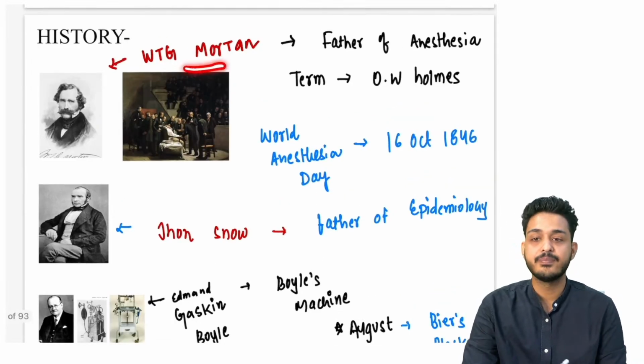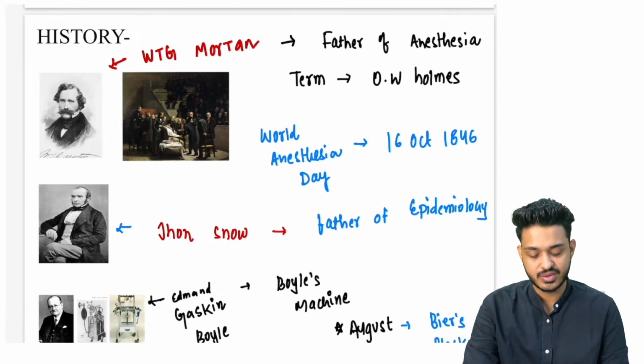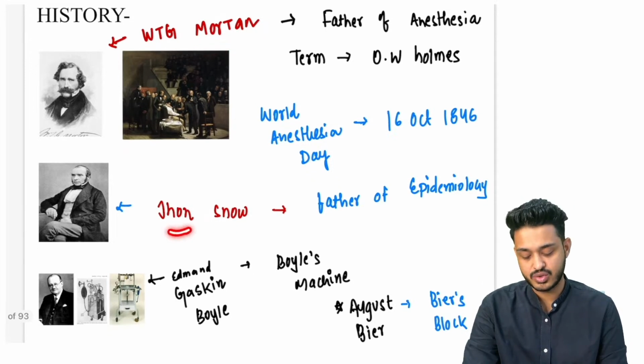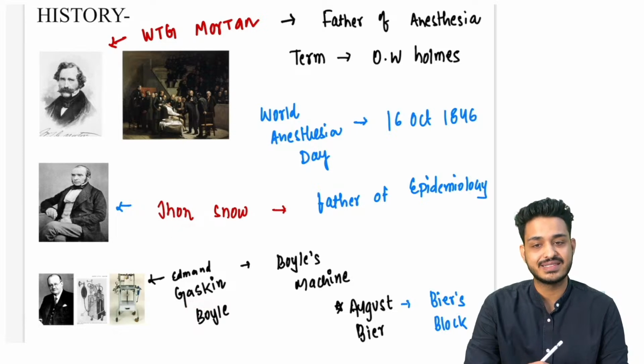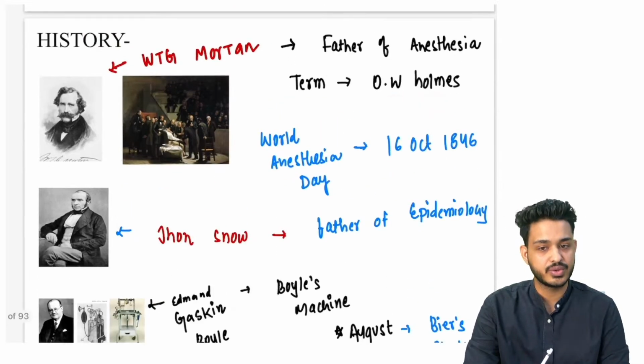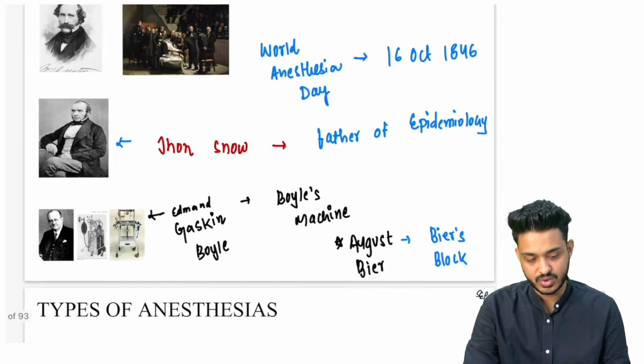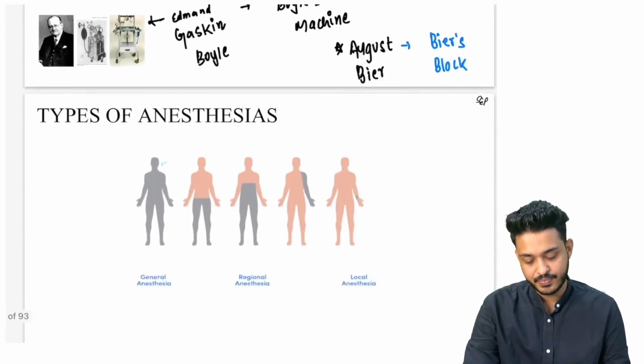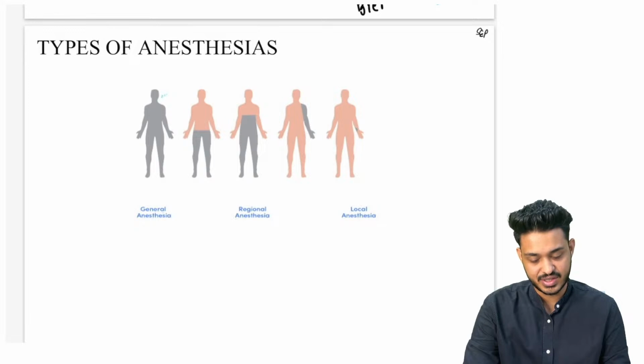So you can remember who is the father of anesthesiology. That is going to be Morton, right? This is John Snow, and this is Edmund Gaskin Boyle. Anesthesia Day is celebrated on the 16th of October, right? And who has given the term? That is Oliver Wendell Holmes. Yes, he is the modern father of anesthesia, right?